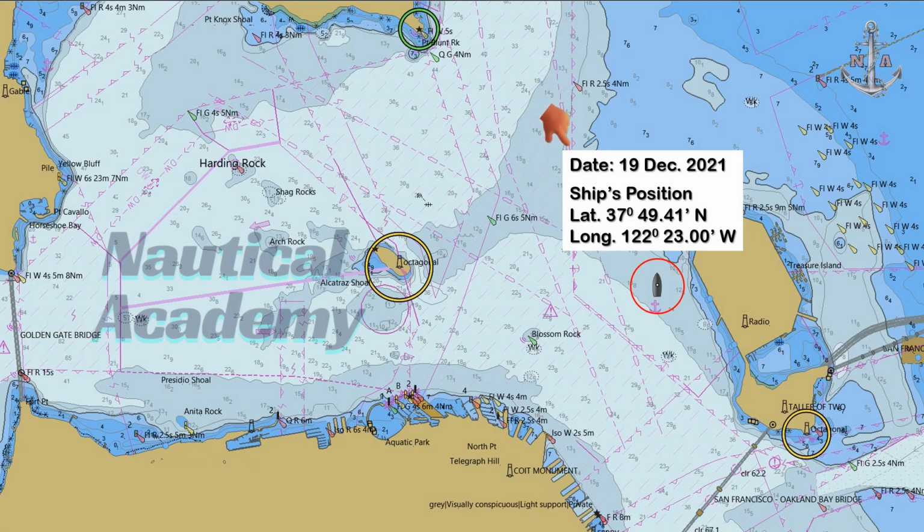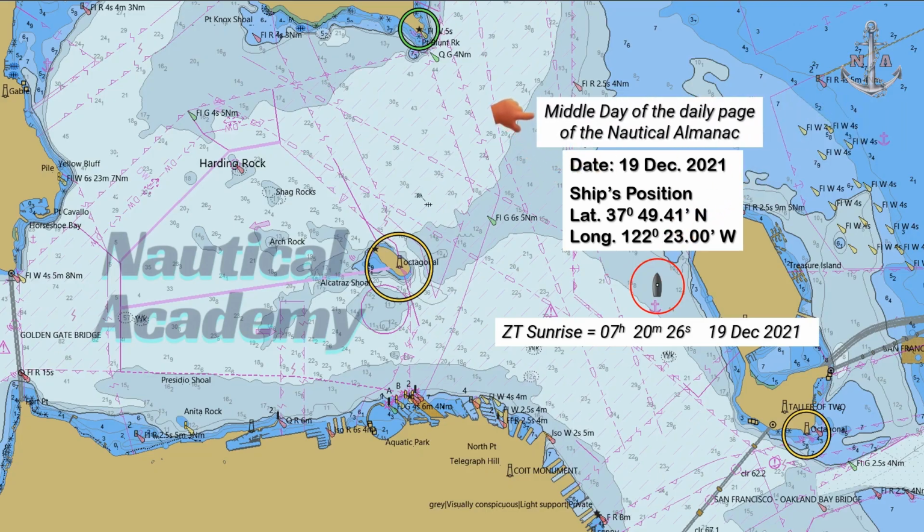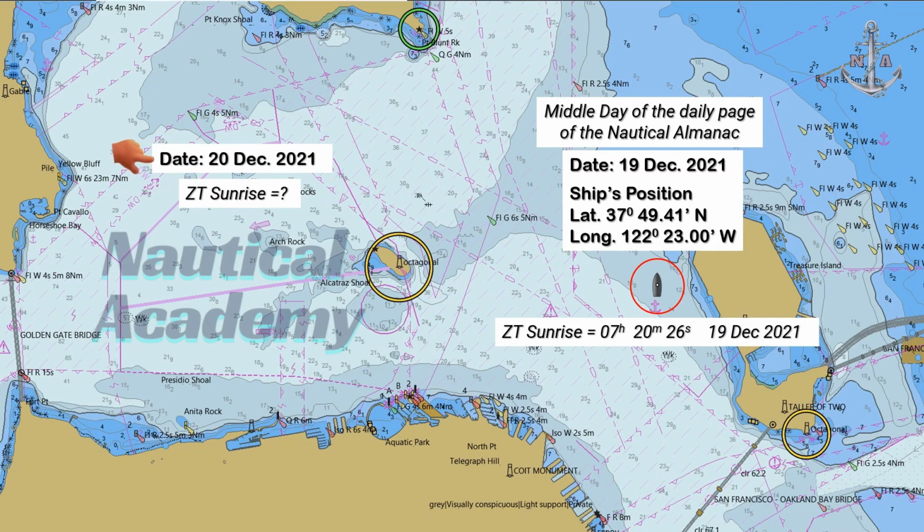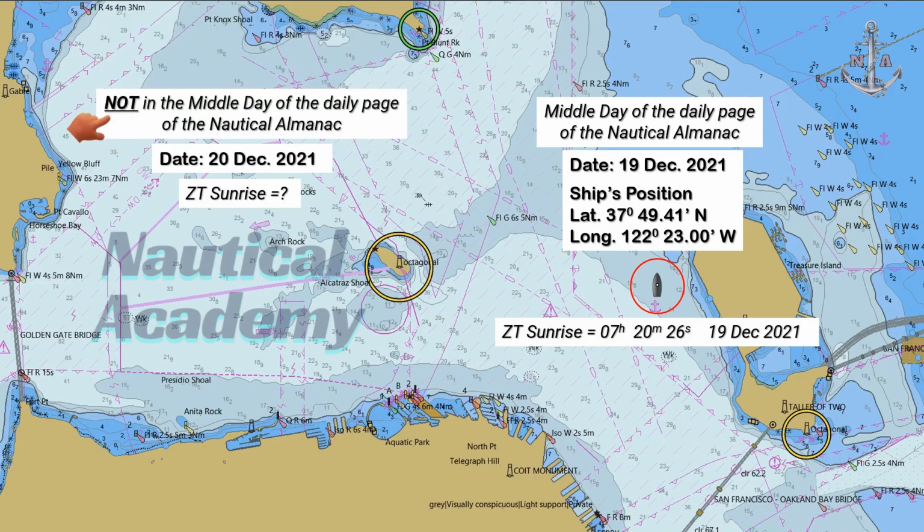In my previous video, I demonstrated how to determine the zone time of sunrise, when our vessel was anchored in Anchorage Area Number 7, San Francisco, USA, on 19th of December, 2021, a date that falls in the middle day of the daily page of the Nautical Almanac. In today's video, we'll calculate the zone time of sunrise for the following day, which is the 20th of December, when the date is not in the middle day of the daily page of the Nautical Almanac. The ship remains at the same anchorage area, with the same position.